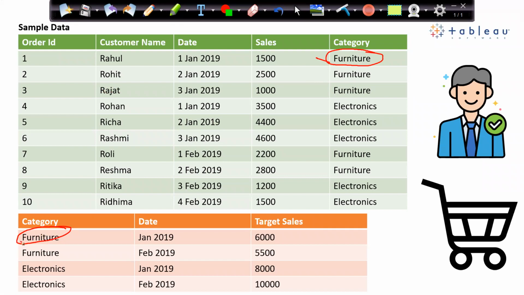Furniture joins with furniture, furniture. That means it is talking about January, it is talking about February. This record joins with this, and this record joins with this, and this record joins with this, and so on. Only category is not possible. It will lead to a cross join.